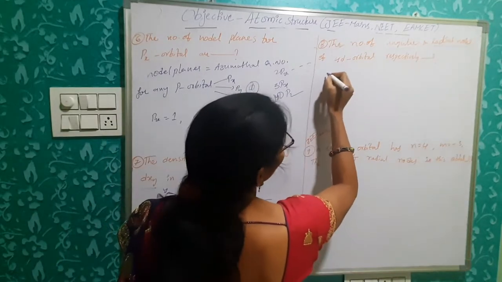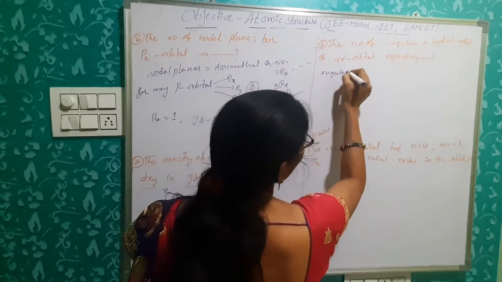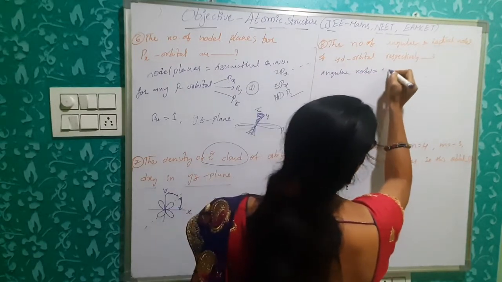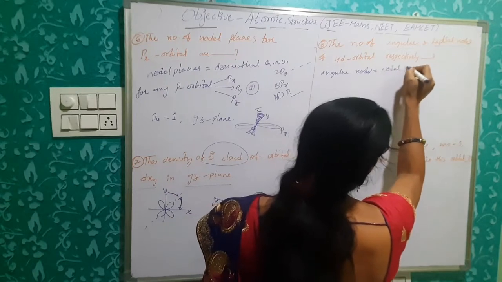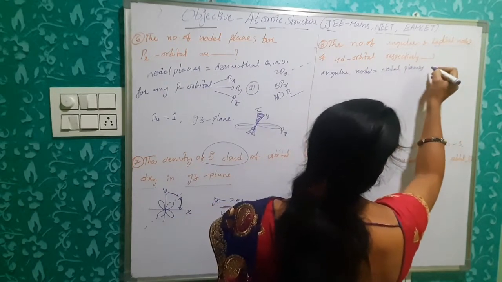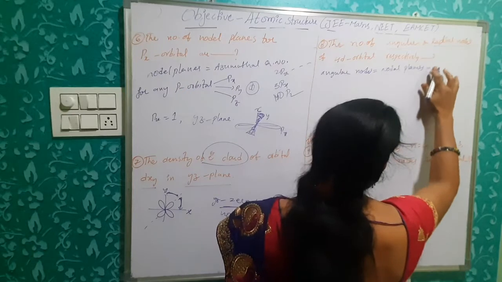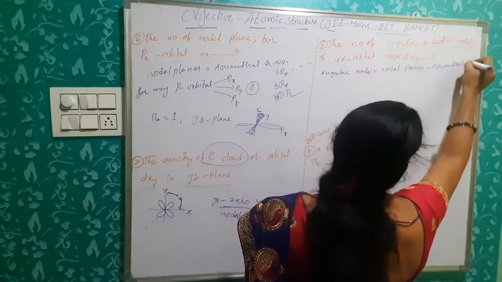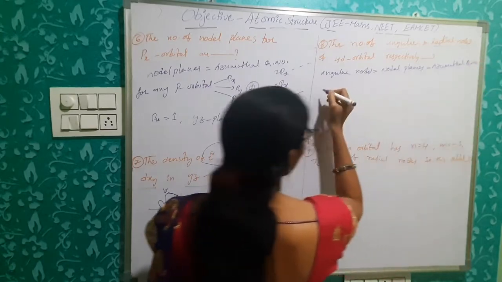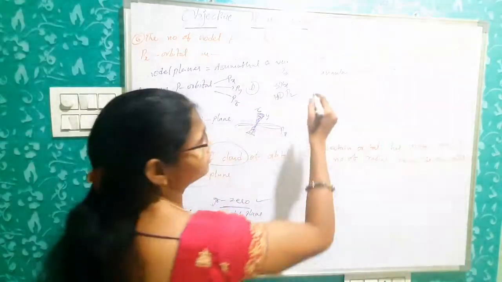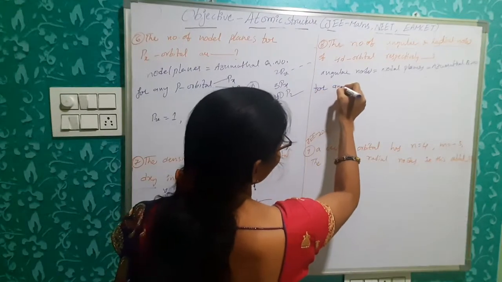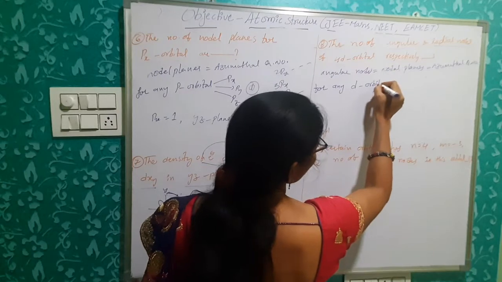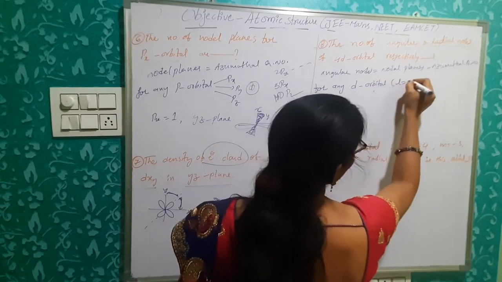So angular nodes, that is nodal planes, is equal to the azimuthal quantum number. For any d orbital, L value is 2.